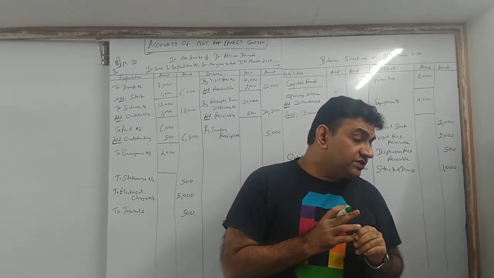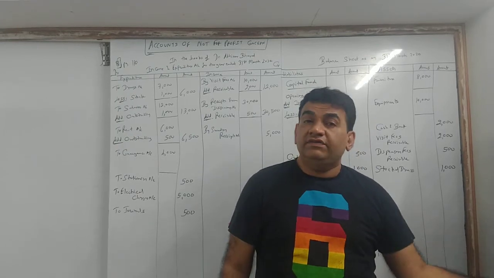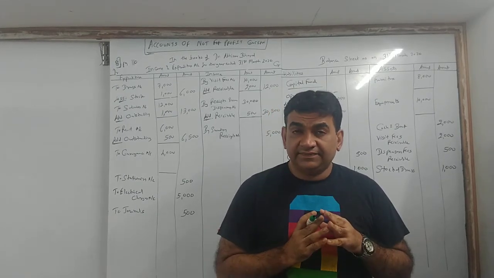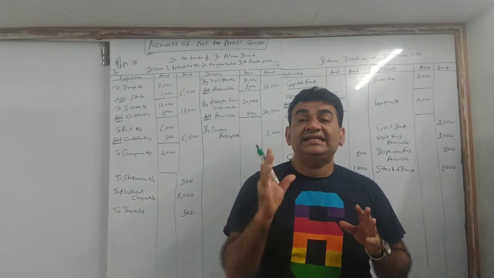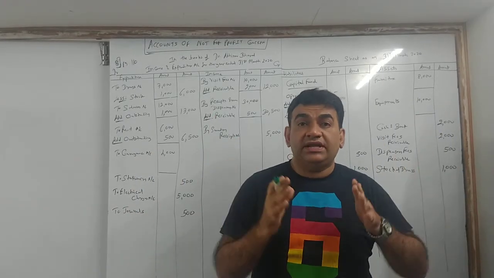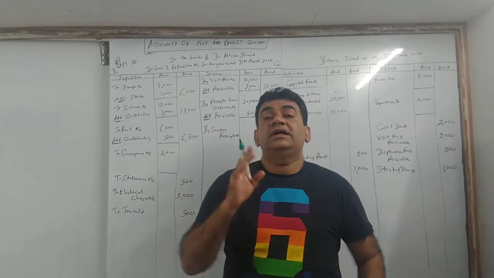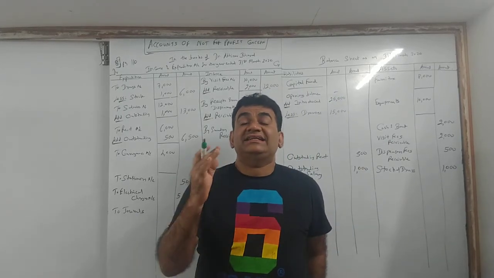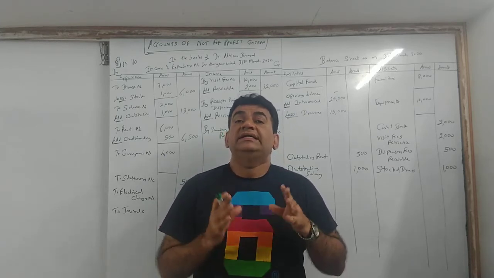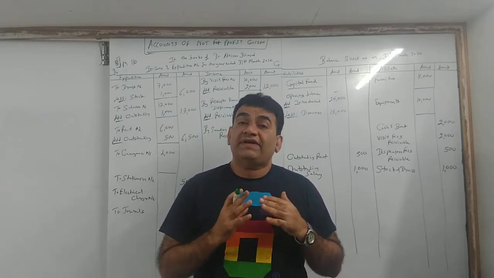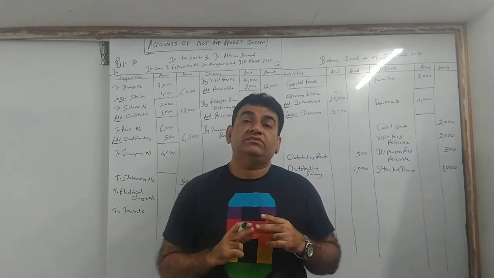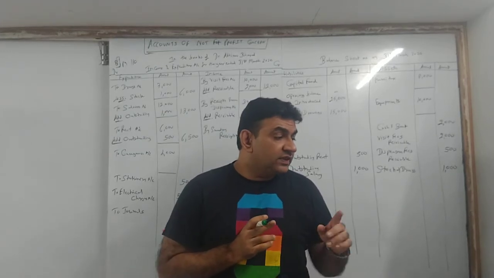Depreciate furniture 8%, equipment 500. We know very well, furniture for us is an asset. Asset, as and when you keep on using, you will keep on depreciating. Depreciation is nothing but the reduction in the value of an asset. We did it in final accounts also. First effect, reduce it from the asset. Let's take one by one. Furniture 8%.